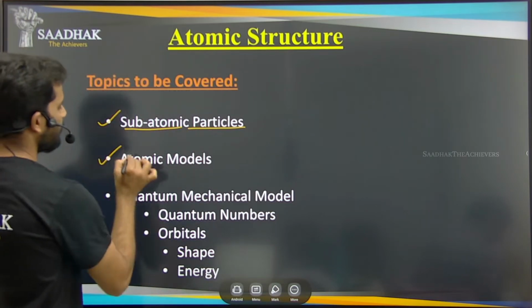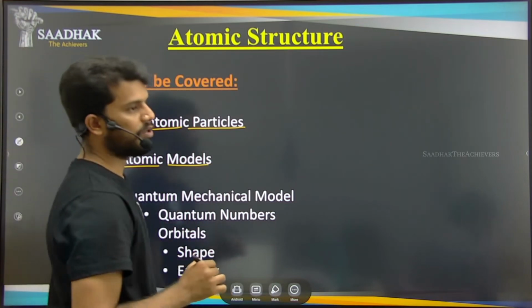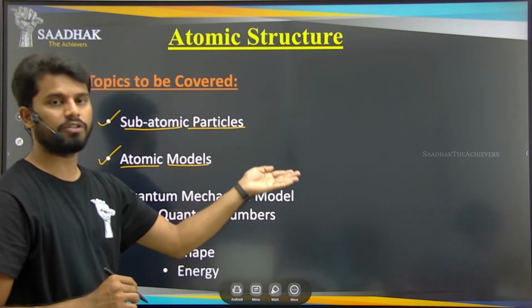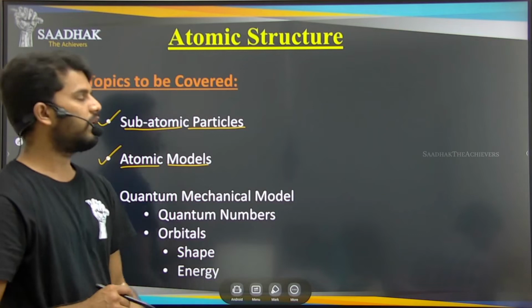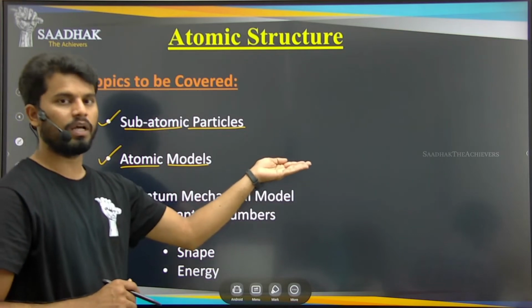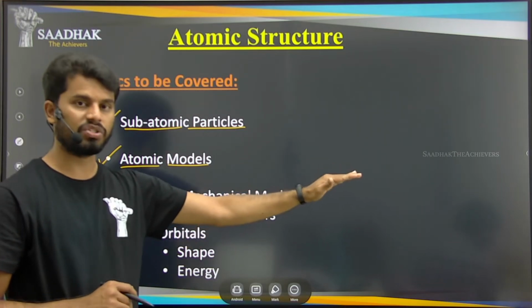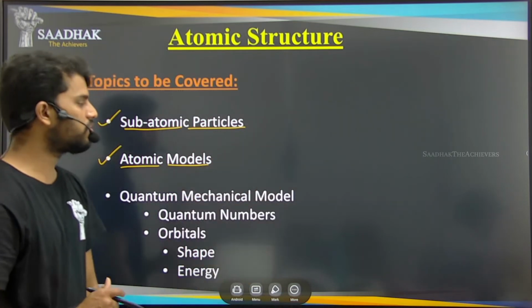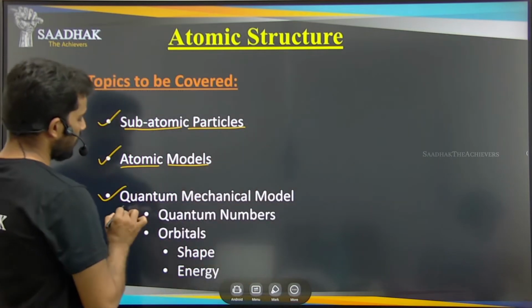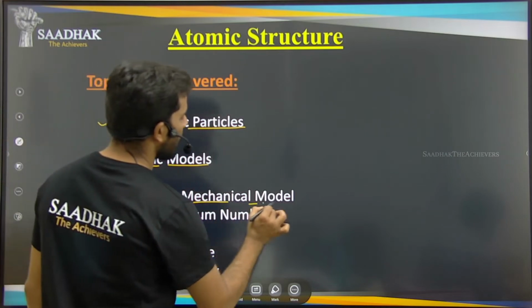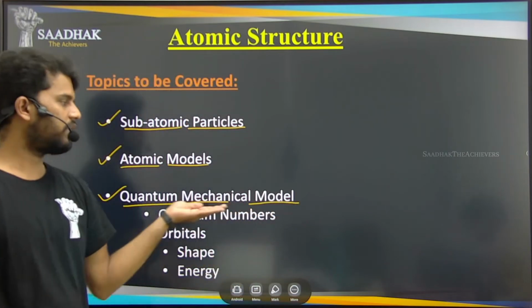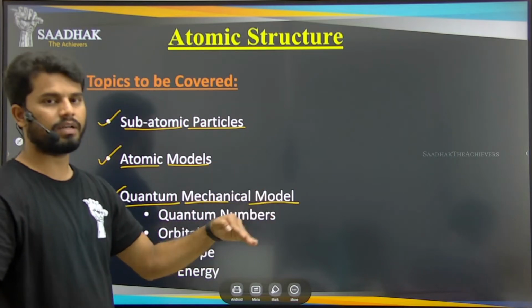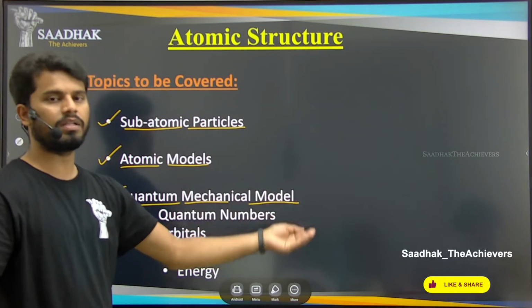And after that we have seen the atomic models. So in atomic models, we have seen the models proposed by different scientists: Thomson model, Rutherford model, and then we also saw the Bohr model, right? And the Bohr model is only for the hydrogen atom and it has some drawbacks, right? So to eliminate all those drawbacks, we have come to the quantum mechanical model, right? The model which we are still using because it has all the answers for all the experimental results that we are seeing, right?